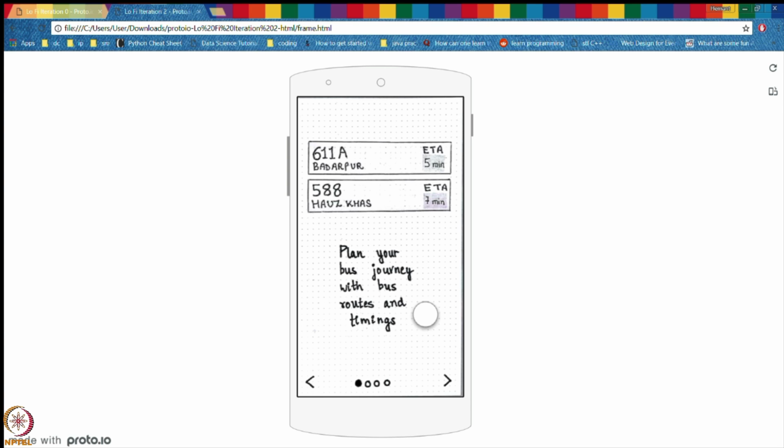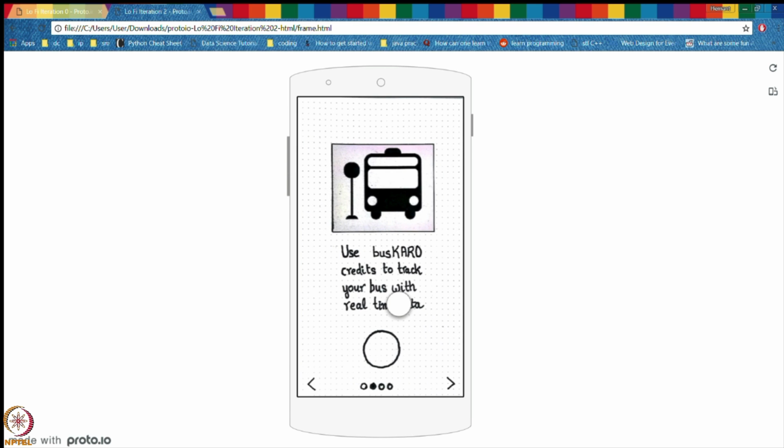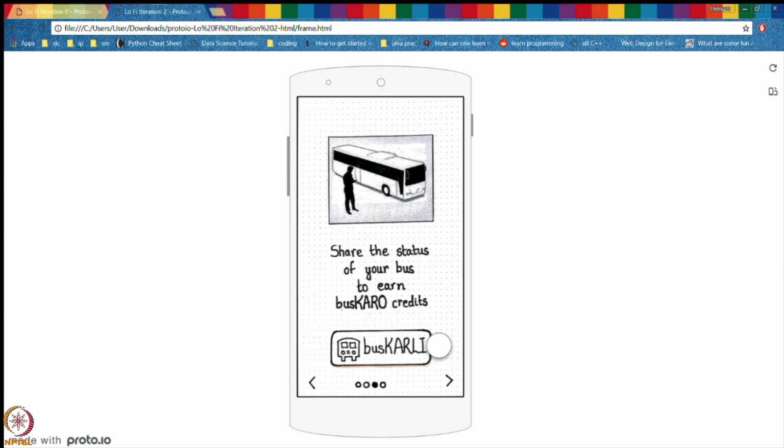So in the feature screen, as you can see, use busKARO credits to track your bus with real-time data and share the status of the bus to earn busKARO credits by pressing busKarli. So by this, users will now get an idea of what the busKARO and busKarli buttons actually do, which initially the users had confusion about when we tested iteration 1 with them.